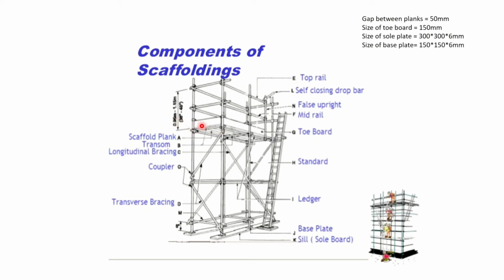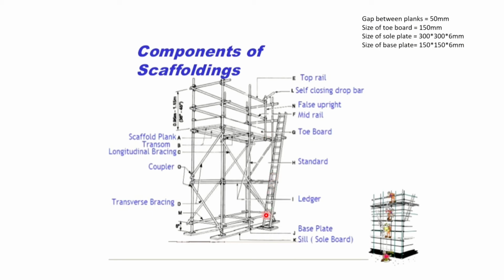Above the working platform there is a railing. Railing is used to protect a person from a fall. There is a top railing. The top railing should be at maximum 45 inches above the planks. Then there is a mid rail. The mid rail should be at least 22 inches above the plank. Then there is a toe board. The toe board is used to avoid falling of objects. The size of the toe board is 150 mm, as you can see over here. Then there should be a door over here for the opening.